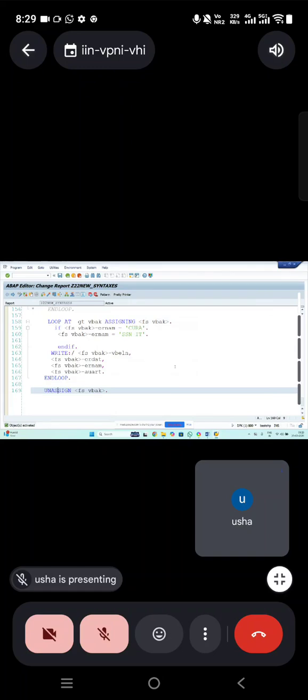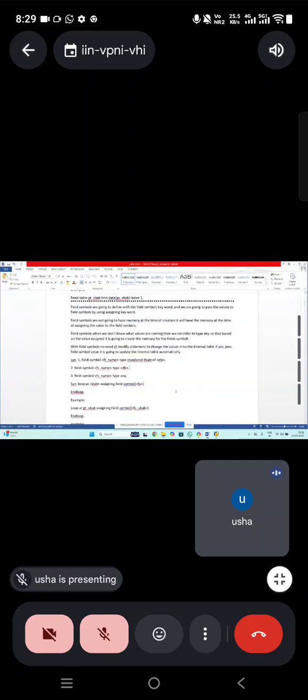Clear ma? Yeah, assigning will be creating the memory. Unassign, if it has memory, will be deleting the memory. So this is about the field symbols.